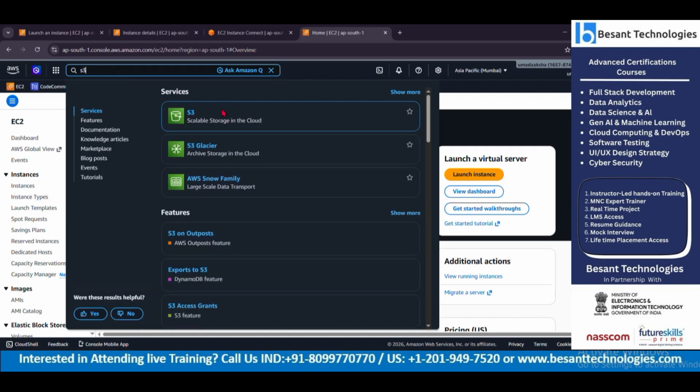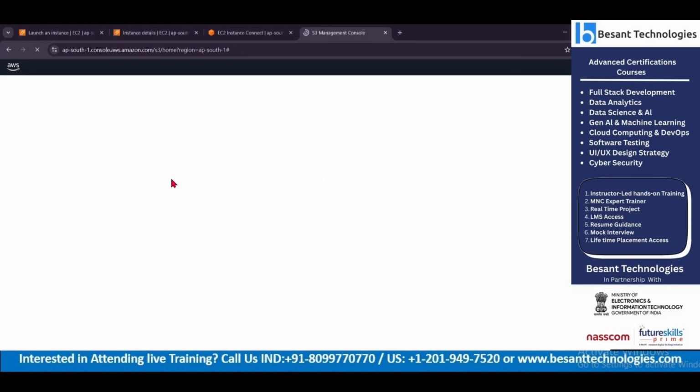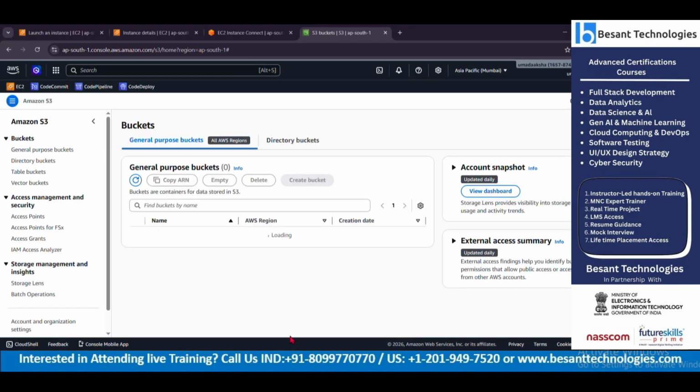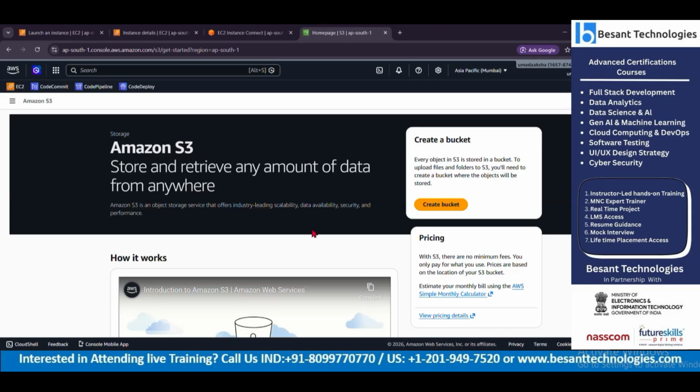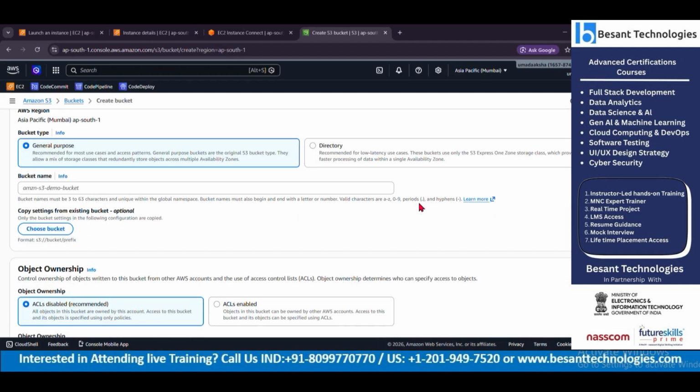storage space where we can store 5 GB up to 5 TB of storage and make use of it. We can even share this particular storage space with one of your colleagues.